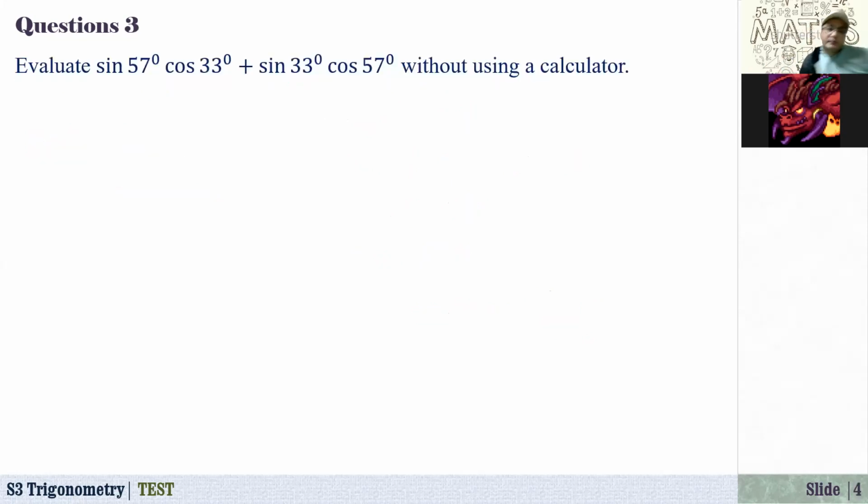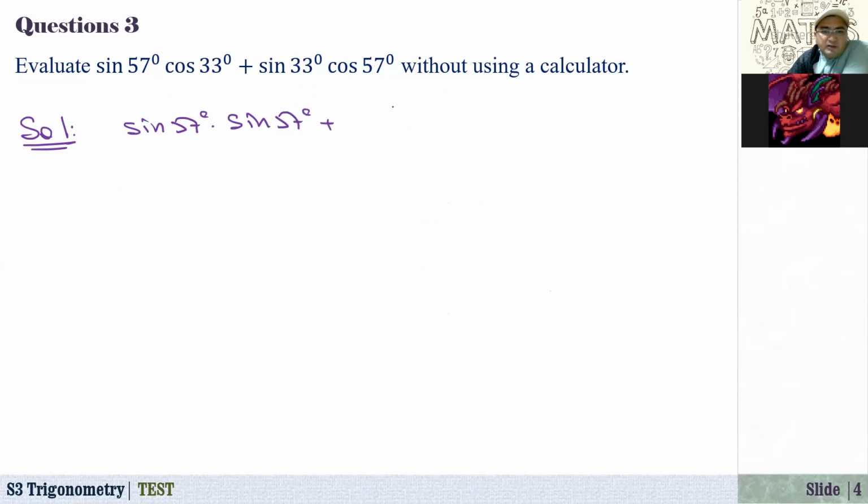Next question. Question 3. Evaluate sine of 57 degrees times cosine of 33 plus sine of 33 times cosine of 57. Now, if I try to express everything in terms of one function, what happens here? Here we have sine of 57. And how about cosine of 33? Cosine of 33 is sine of 57.